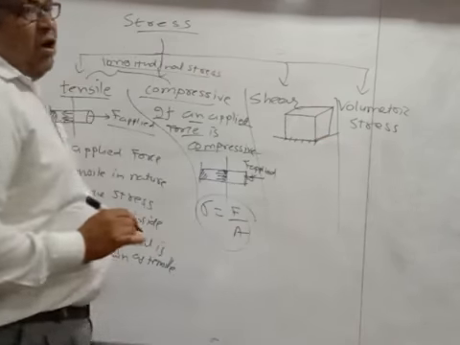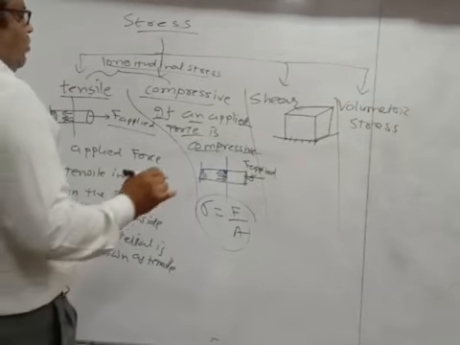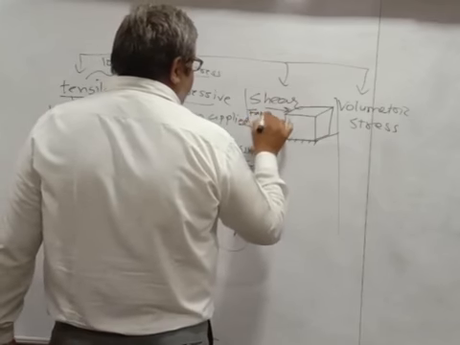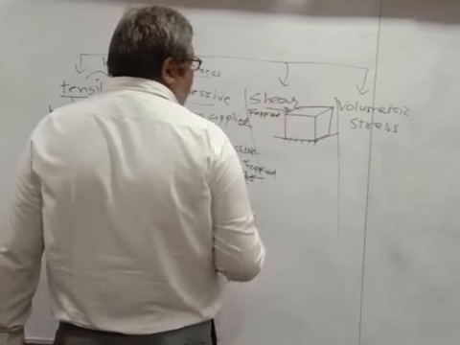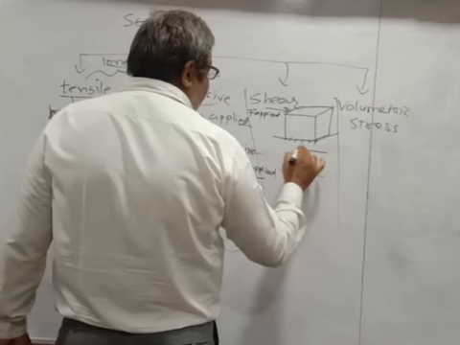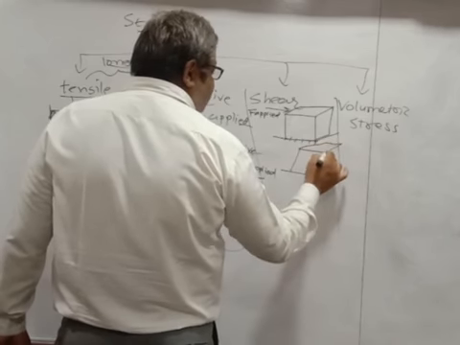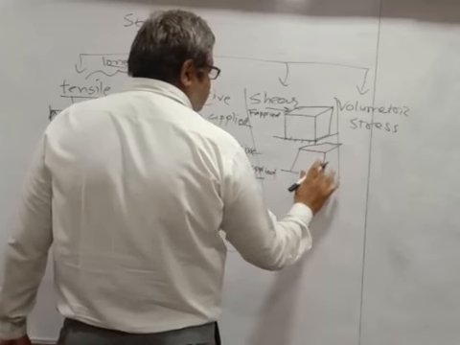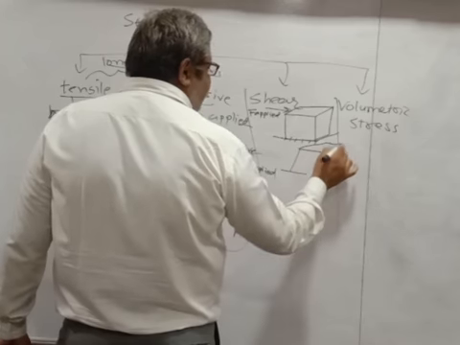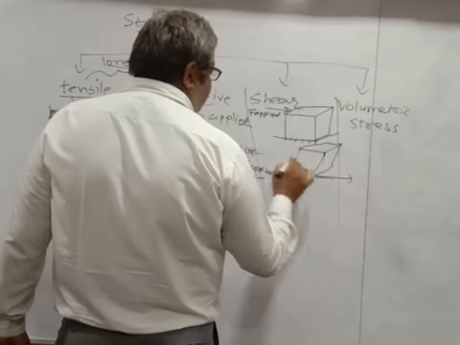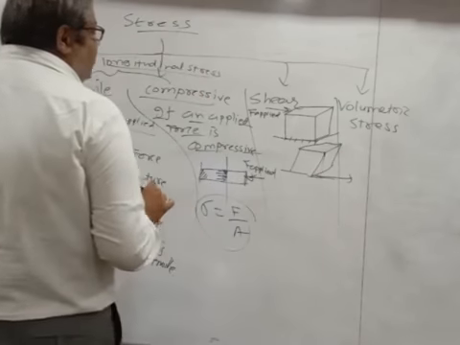Suppose you have got a block. Now if you apply the force on the edge, so force is applied on the edge of the block. So ultimately what will happen? This block will yield to this particular shape, or this block will yield to this particular shape. So this is known as shear stress.